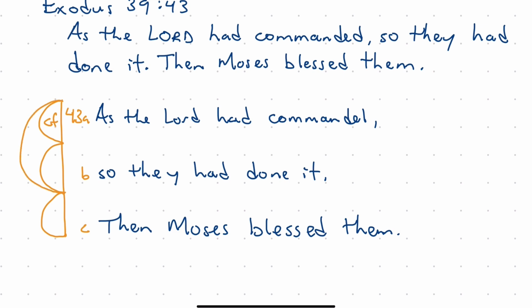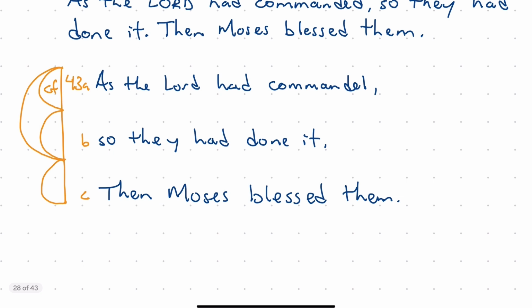Draw one arc over 43A and B, which is also one sentence, before moving on to the next sentence. And so then what is the relationship, we have to ask, between 43A and B and proposition C, because this forms its own sentence: Then Moses blessed them.